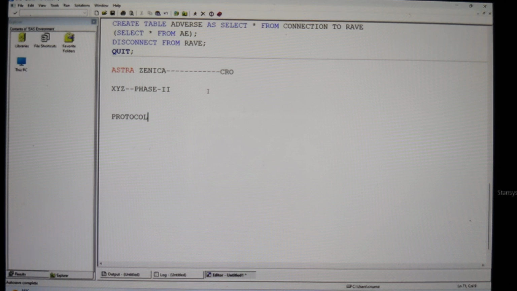What is a protocol? A protocol is a detailed document. From the starting to end, what are our objectives? What is the disease synthesis? What is the rationale? What is the mode of action? Then what are the procedure steps that we need to conduct? And finally, what is the summary of the report?